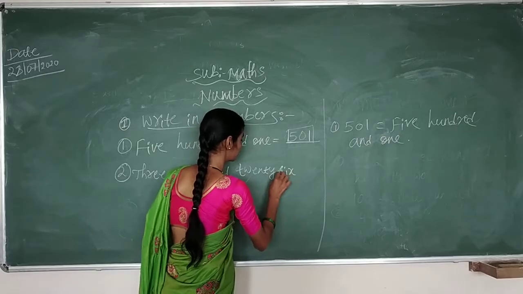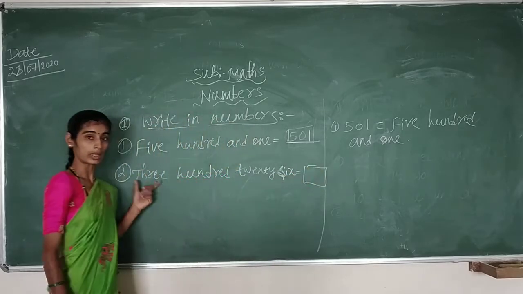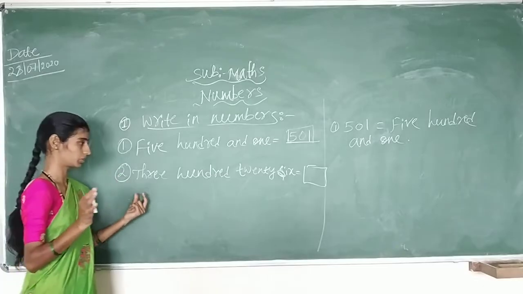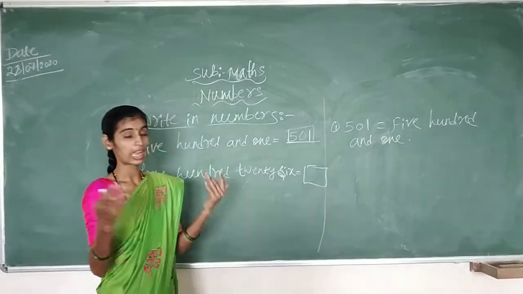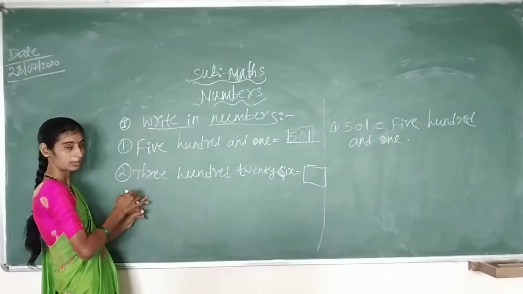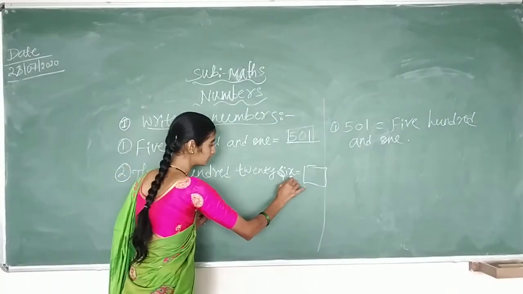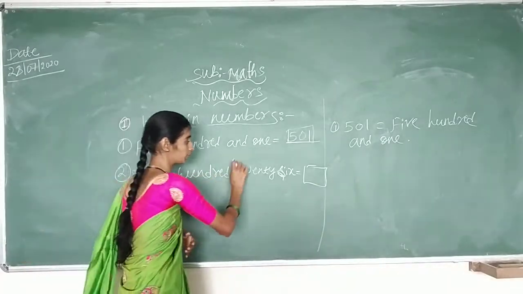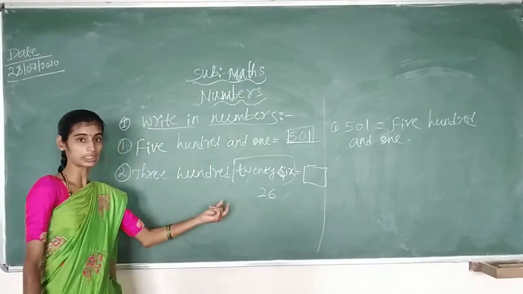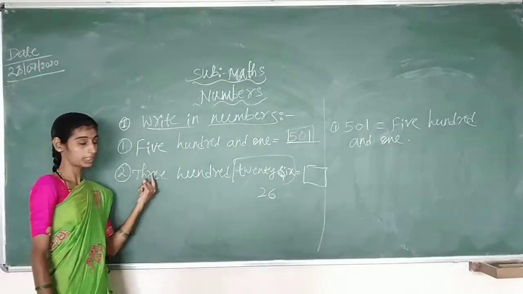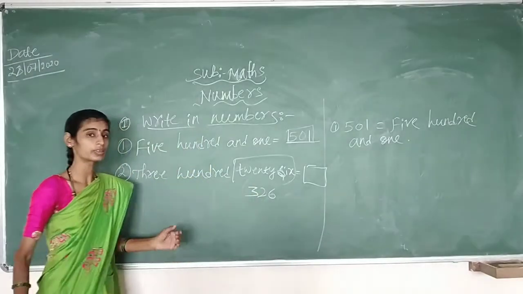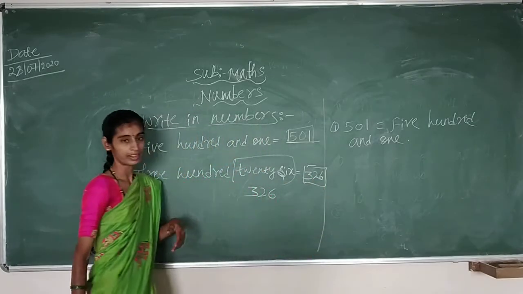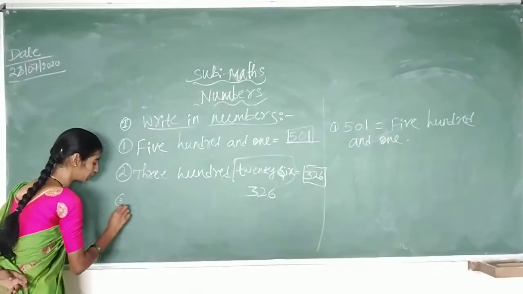So, second question. This is the number name for 326. So what you have to do, children? Don't panic. Just read this number name and write the number for it. I hope you all know how to write 26. You can write 26 easily. So, add 3 before that and you will get 326. Yes, no? It is easy, no? So it is 326.